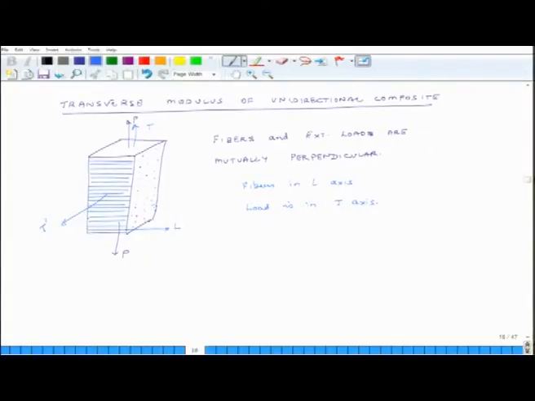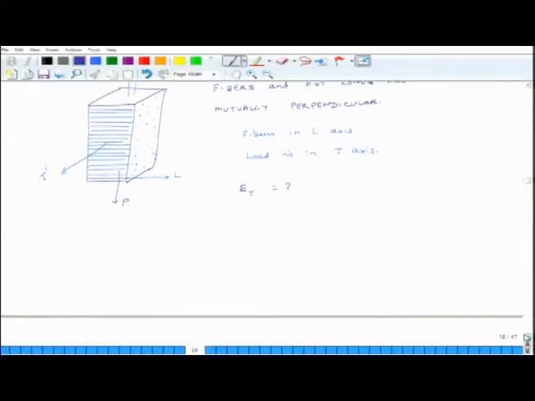So, what we are interested in finding out is E T, the transverse modulus. So, if I pull my sample in the transverse direction, what is the ratio of stress and strain? That is what I am interested in finding out.